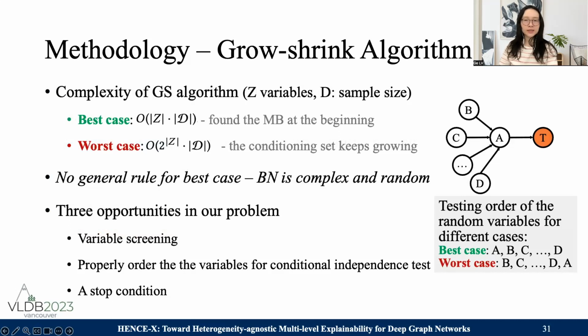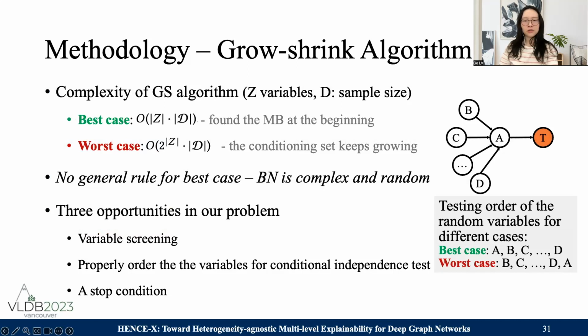In the best case, where the Markov blanket is found at the beginning, the conditioning set will not grow, then the complexity is O(Z times D). Z is the number of variables and D is the sample size. However, if the Markov blanket is found at last, the conditioning set keeps growing, resulting in a complexity of O(2 to the power of Z times D).